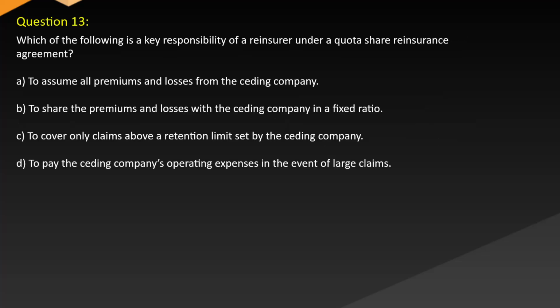Question 13. Which of the following is a key responsibility of a reinsurer under a quota share reinsurance agreement? A. To assume all premiums and losses from the ceding company. B. To share the premiums and losses with the ceding company in a fixed ratio. C. To cover only claims above a retention limit set by the ceding company. D. To pay the ceding company's operating expenses in the event of large claims.